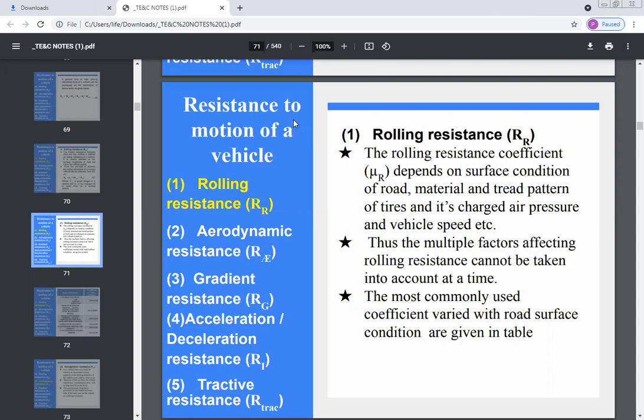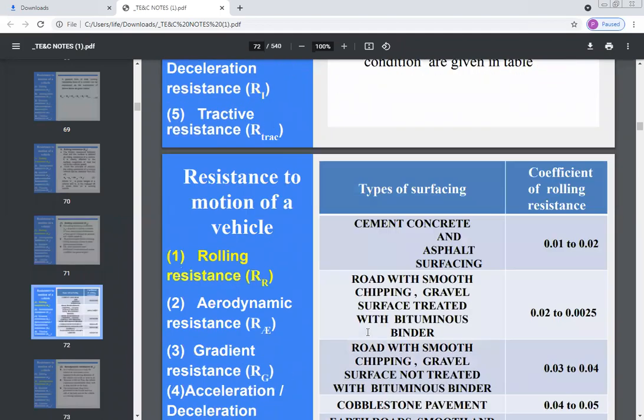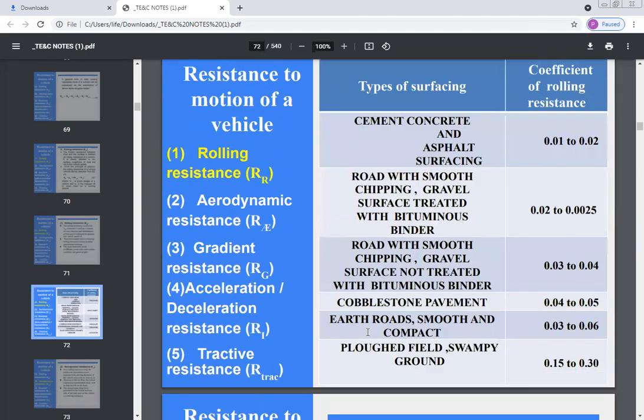The important factor we are going to consider while calculating mu R, the rolling resistance coefficient, is the road surface condition. So there is one table in which, according to the road type, your coefficient of rolling resistance value changes.